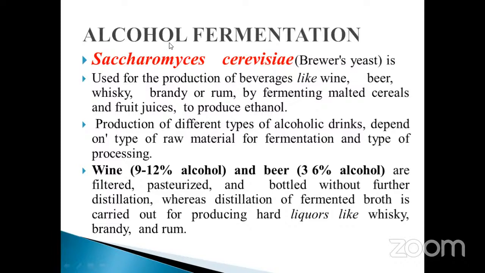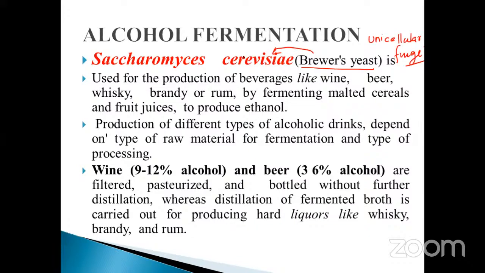You know about that. One of the important raw materials is sugar molasses, and beetroot molasses is also very, very important. And Saccharomyces cerevisiae is nothing but brewer's yeast. Note it down, my dear students. This is very, very important. Yeast is one of the fungi, a unicellular fungus. What does that mean? Unicellular fungi. Only this is unicellular; others are multicellular in nature. The scientific name is Saccharomyces cerevisiae. So this is a fungus.